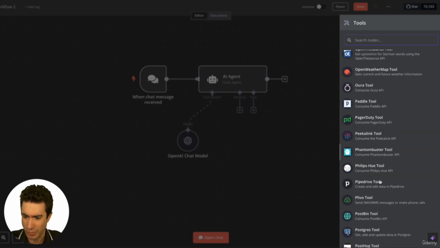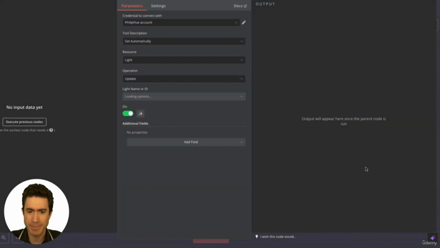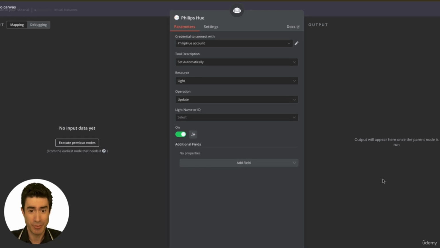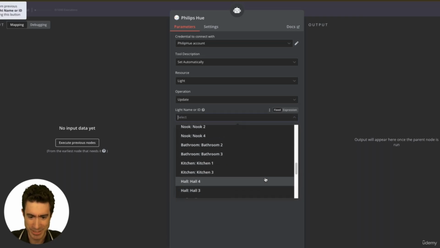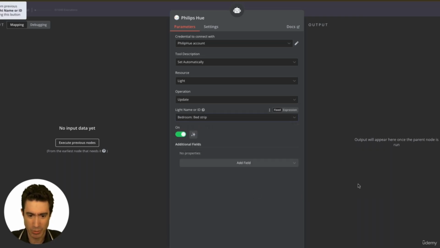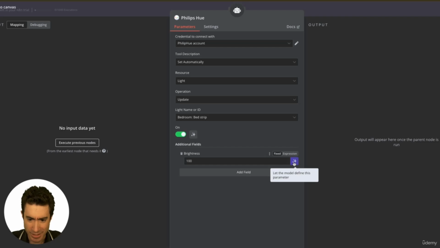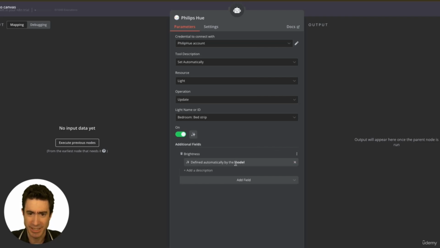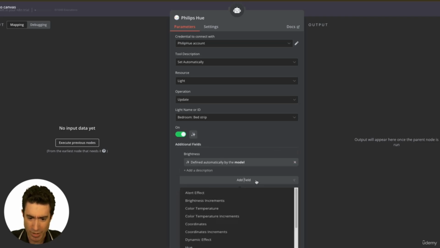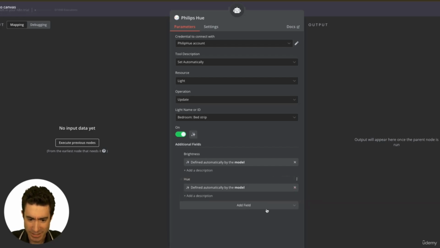Okay, but we're going to go all the way down and we're going to find something here that I just want to show off, which is the Philips Hue tool. I don't know if you know about Philips Hue. It's something which gives you light bulbs, and I have a lot of light bulbs in my apartment here. And we're just going to pick a light bulb, this one here called the bed strip, and we can add a field. We'll say brightness. We'll let the AI automatically choose what it wants to do with brightness. We'll add a field hue, which is like the color, and we'll let it do that too. And that's all there is to it.